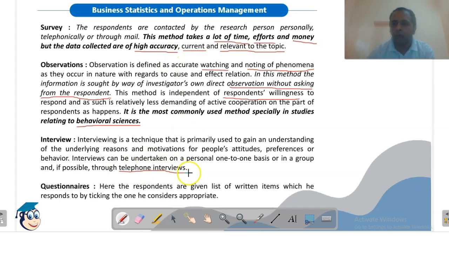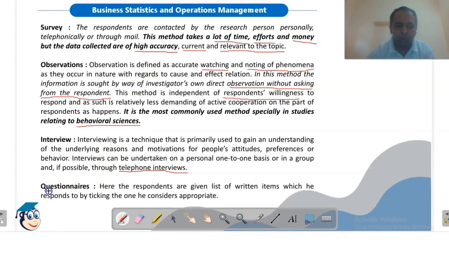In an interview, we have well-defined questions that we have already prepared and will ask the respondent. In a survey, we don't have any pre-planned questions that we will ask the respondent. So this is the main difference between survey and interview.